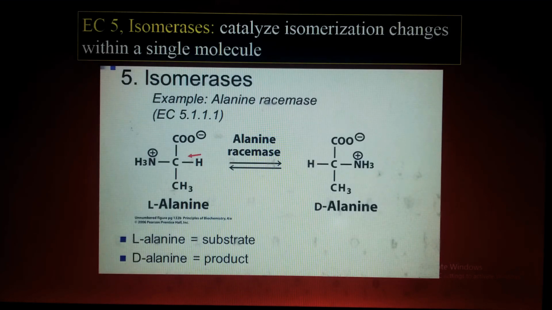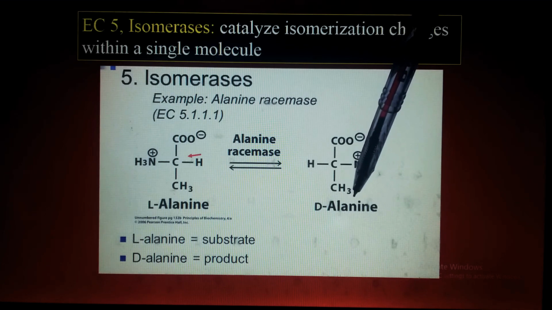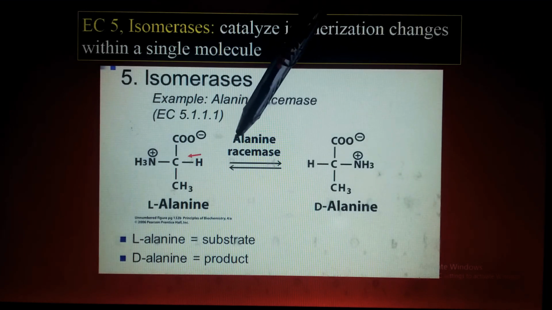Okay. Isomerases catalyze isomerization changes within a single molecule. I'm giving you the example of the amino acid alanine. Isomers, are you familiar with isomers? Isomers have the same molecular formula but a different structural formula, or arrangement of atoms. You can see here alanine, an amino acid. This is the L form of alanine, this is the D form of alanine, and the enzyme is alanine racemase.